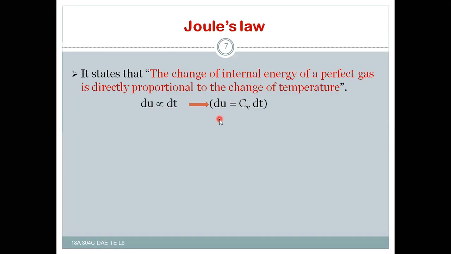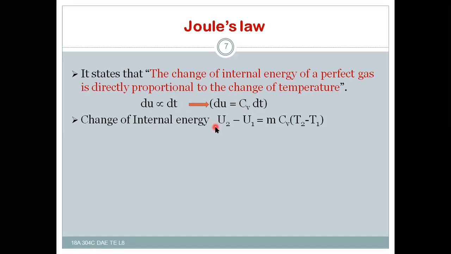So as per the statement, dU is proportional to dT. That means if the change in temperature increases, the change of internal energy also increases. So Cv is the constant of proportionality.